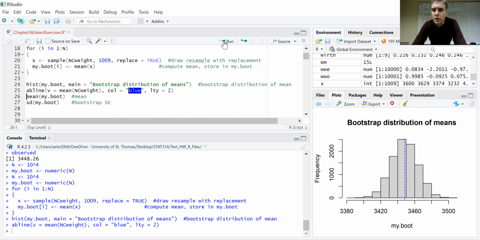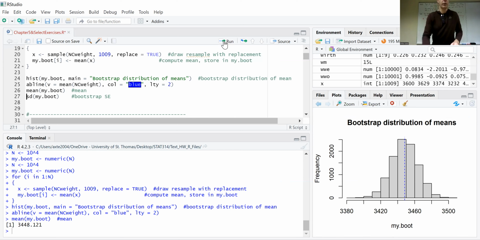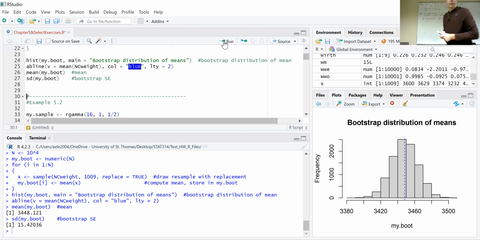I'm going to put in a blue line where the mean of the original sample is. The mean of my.boot is going to be 3448.121. I'm going to record that. And then I'm also going to ask it to calculate the standard deviation of the sampling distribution. And I get 15.42.